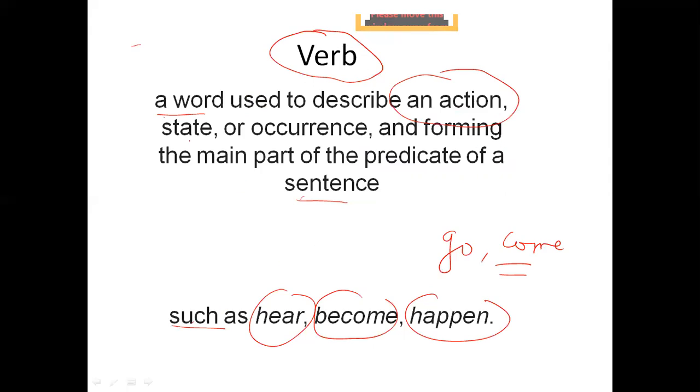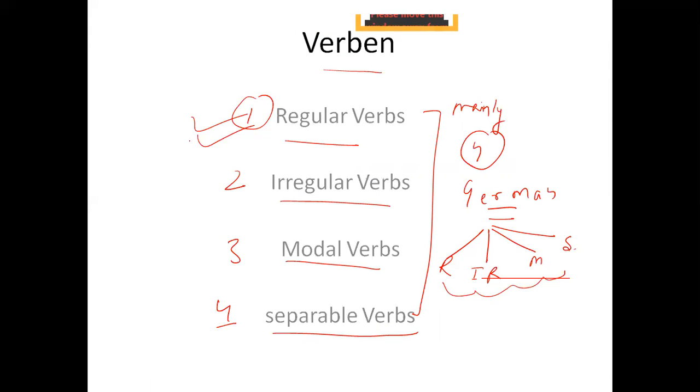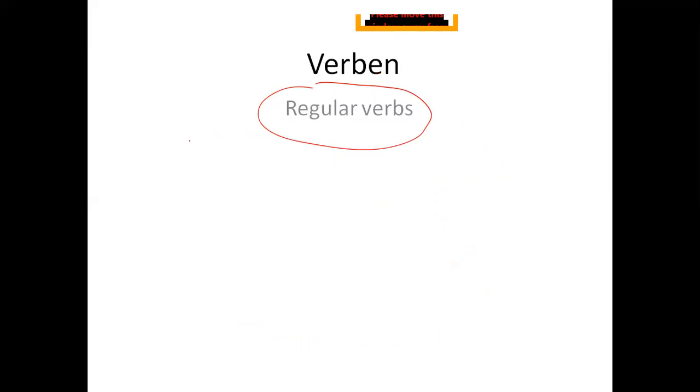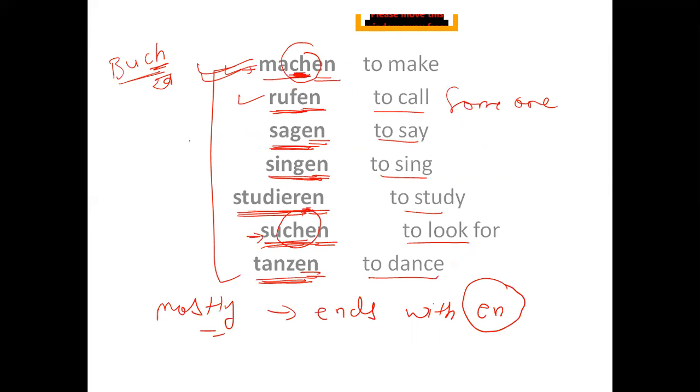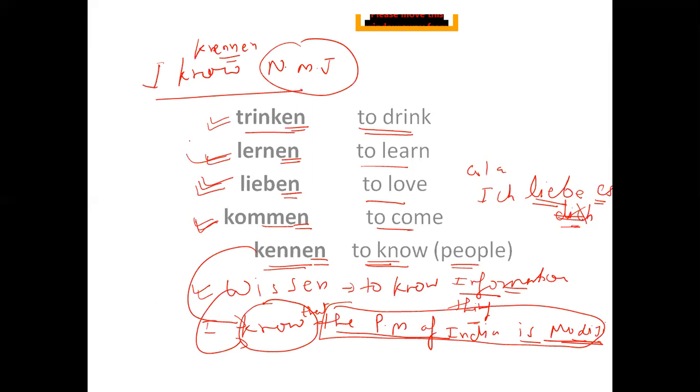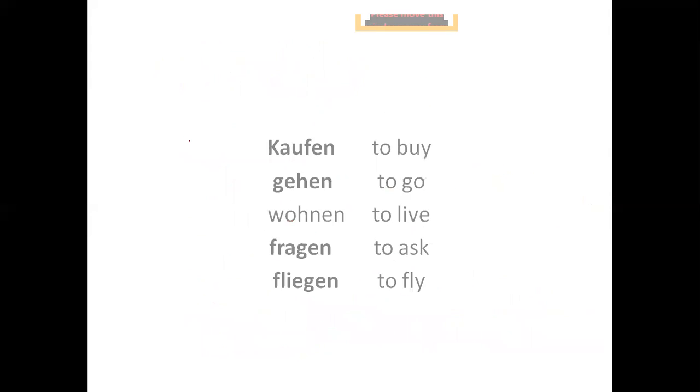We have done what a verb is and how many types there are. Then we talked about regular verbs, and I have taken a few verbs for you. All these verbs are regular verbs, right? Later we will discuss irregular verbs as well, but for the time being we are discussing only regular verbs.